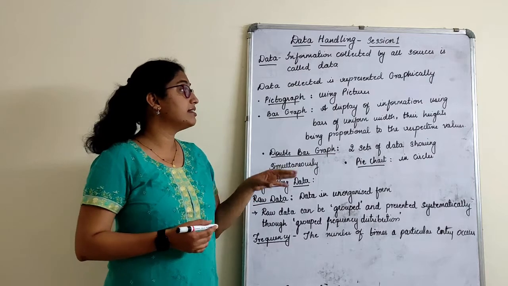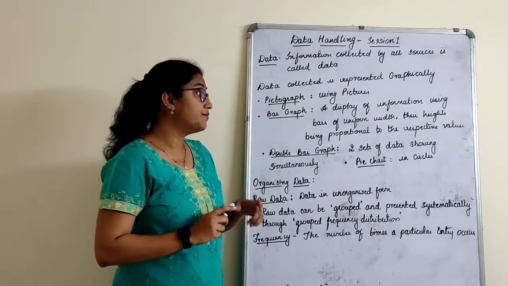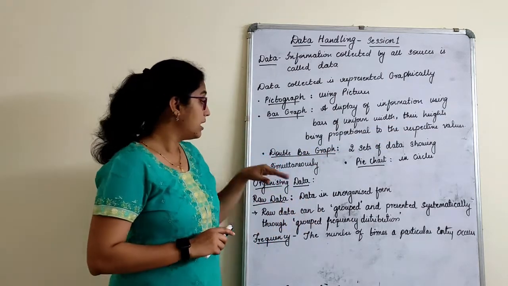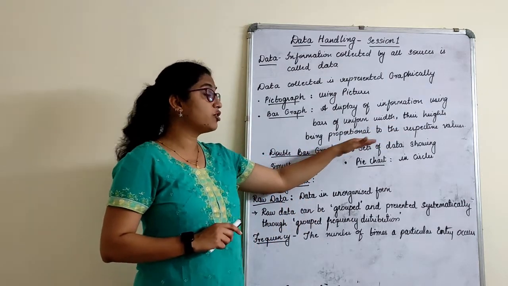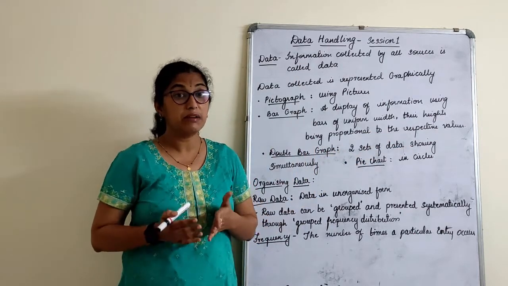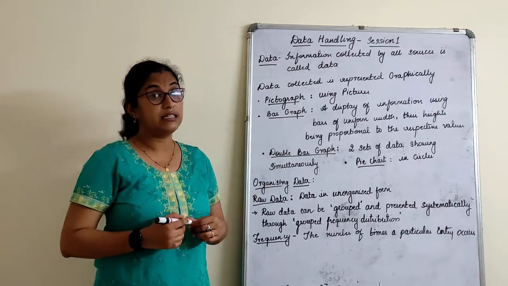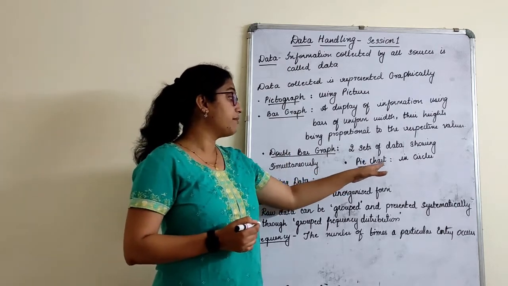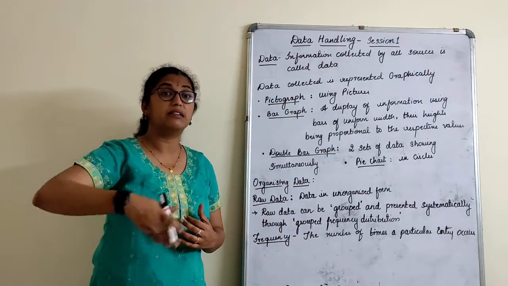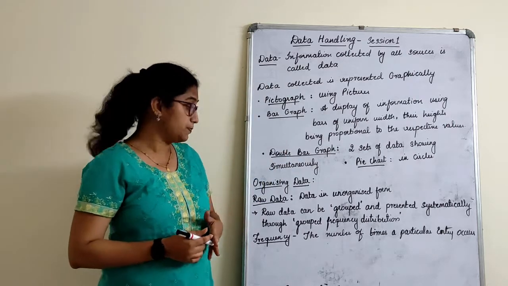A bar graph is a display of information using bars of uniform width, their height being proportional to their respective values. A double bar graph is a set of two bars which are represented simultaneously for their comparison. Then we have a pie chart or circle graph, where we represent data in circular form, which is what we are going to study in this chapter.